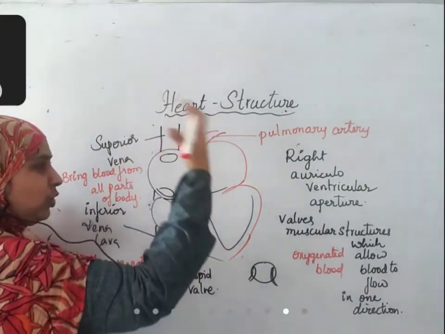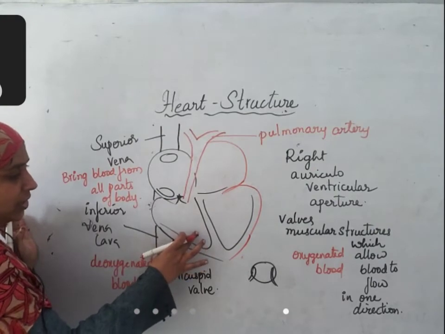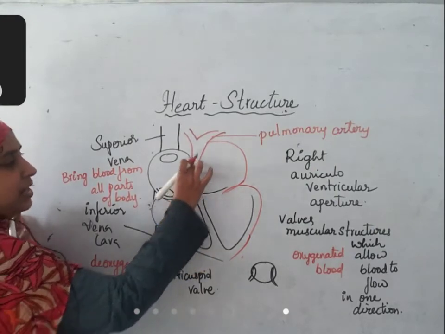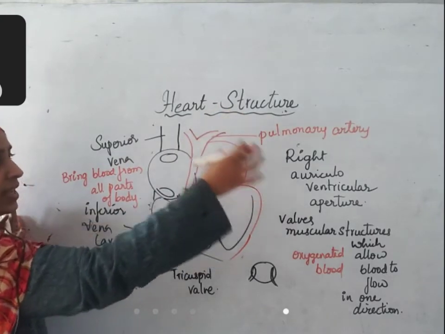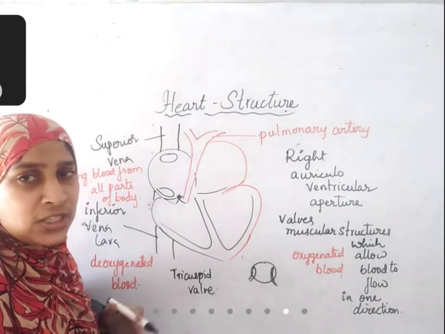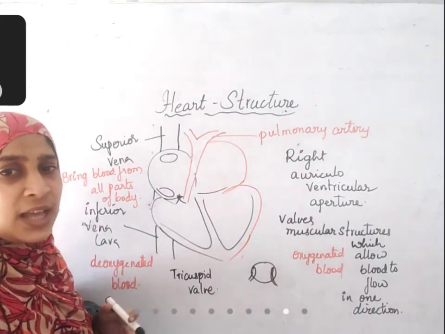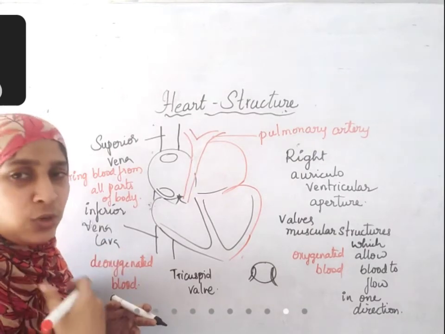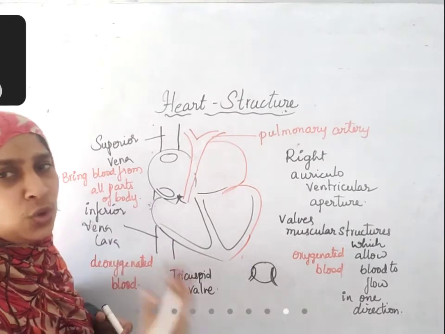Once it is passing to the lungs, what will happen? I told you this is totally deoxygenated blood. After the blood enters the pulmonary artery, it enters the lungs. In the lungs, there is exchange of oxygen and carbon dioxide. Oxygen present in the lungs enters the blood, and carbon dioxide present in the blood enters the lungs.